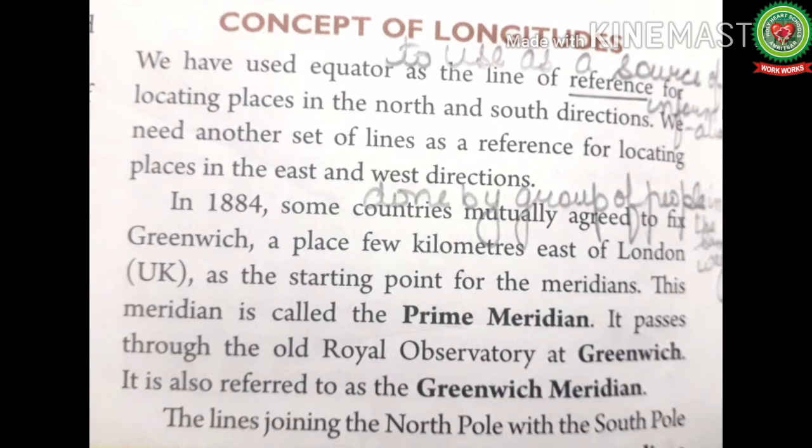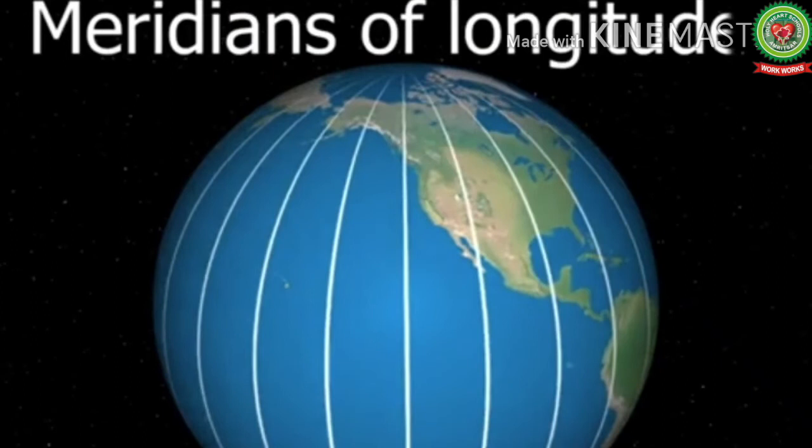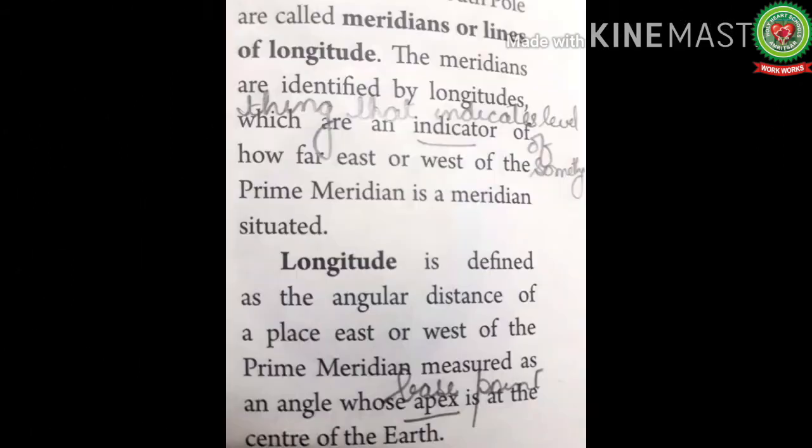The lines joining the north with the south pole are called meridians or the lines of longitude. The meridians are identified by the longitude, which are an indicator. Indicator means things that indicate level of something, of how far east or west of the prime meridian a meridian is situated. It means the prime meridian is taken as a starting line and thus it is marked as 0-degree